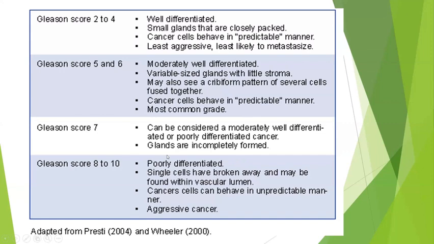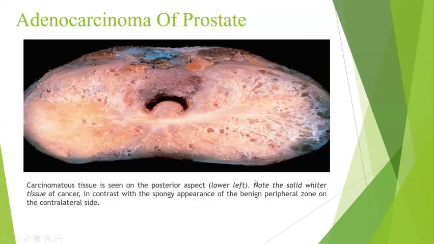7 will usually be a poorly differentiated tumor. Nests of tumor cells will be there, and necrosis will be the most common. 8 to 10, again, is going to be a very poorly differentiated tumor, which will show lymphovascular invasion as well as perineural invasion, and it is a more aggressive type. Okay. So this is a case of adenocarcinoma of the prostate where you can see a lot of necrosis and hemorrhage.